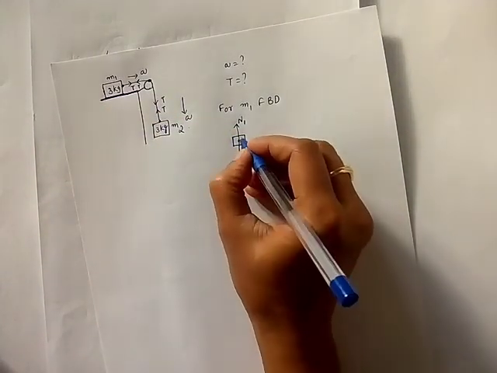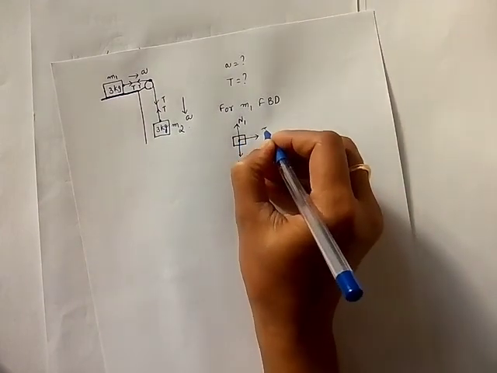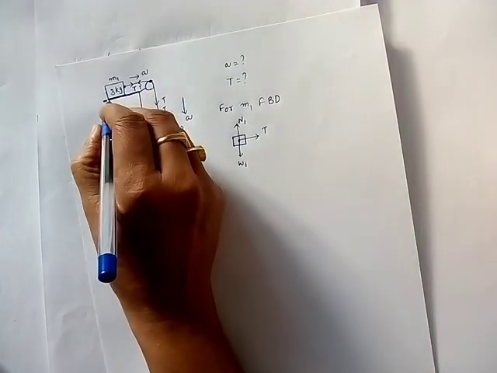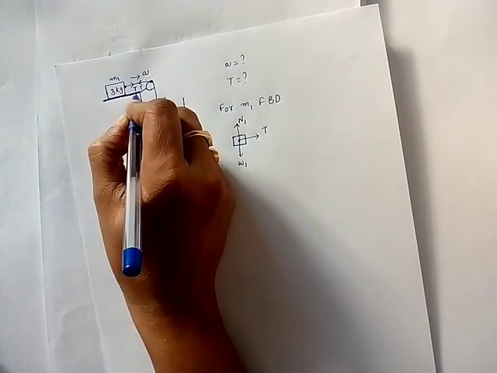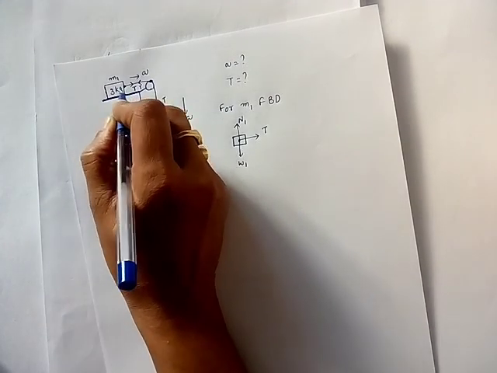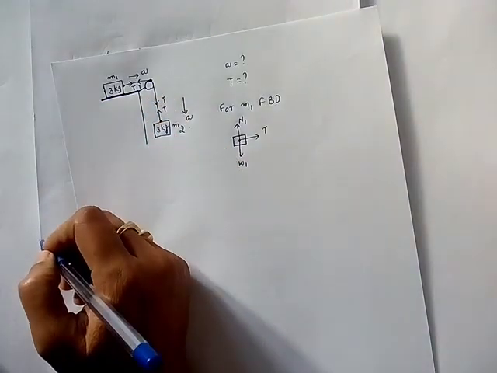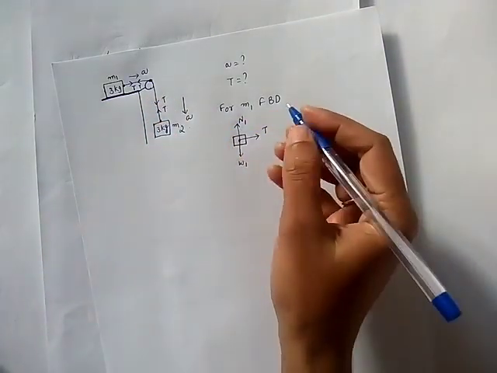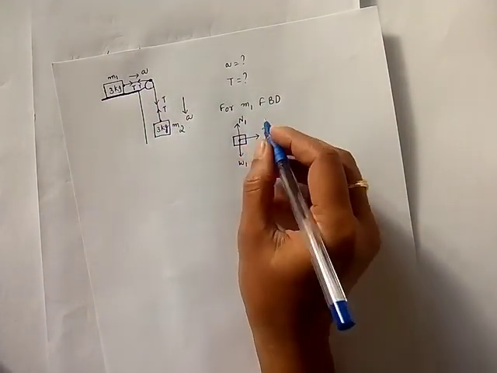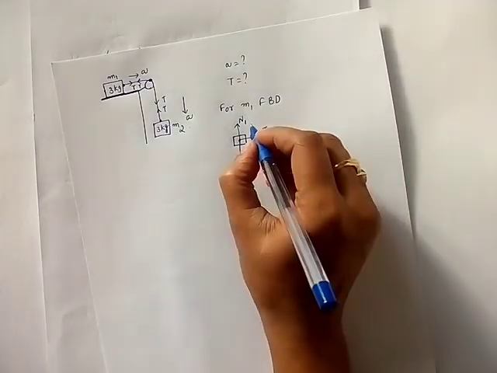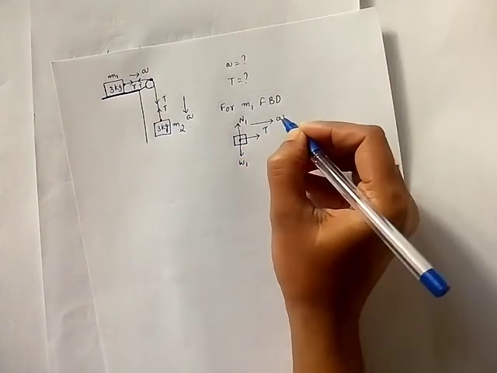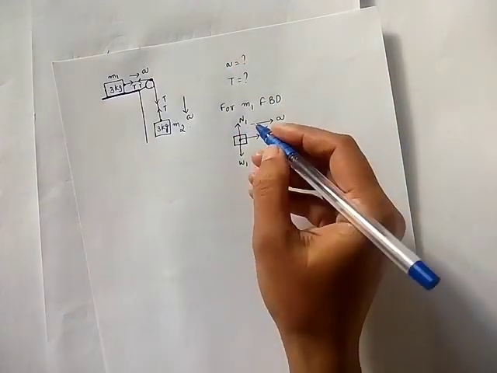Now only tension. As we have already discussed, we are not considering friction of the surface, so there is no frictional force. Now due to these forces, the block is accelerating horizontally, it is not accelerating vertically.